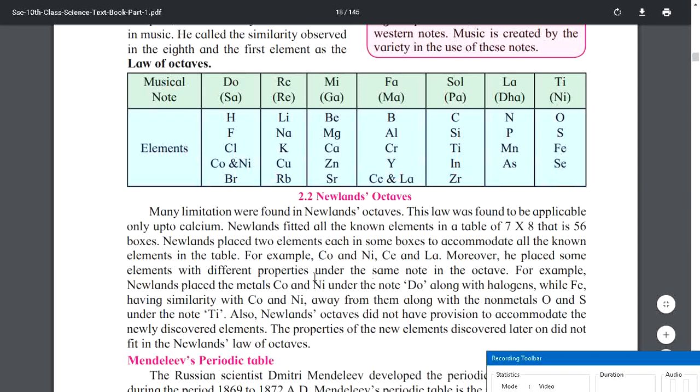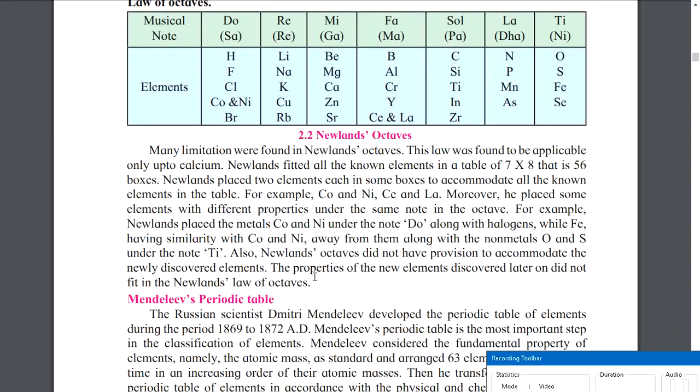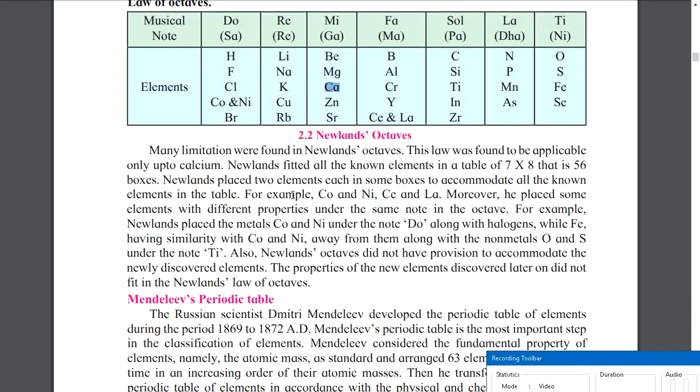Now there were many limitations. Limitation means constraint. So what were they? The law was found to be applicable only up to calcium. Now this one also has some drawback. This law which he made was only applicable till calcium, because after calcium this law was not found to hold.